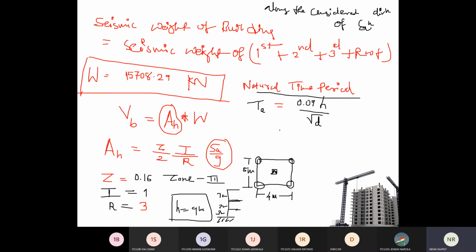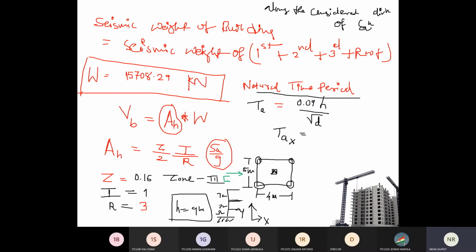So if I want to find the time period of the structure in X direction, this is the sign convention for plan X and plan Y. Time period in X direction means you are assuming that your earthquake force is acting in X direction.